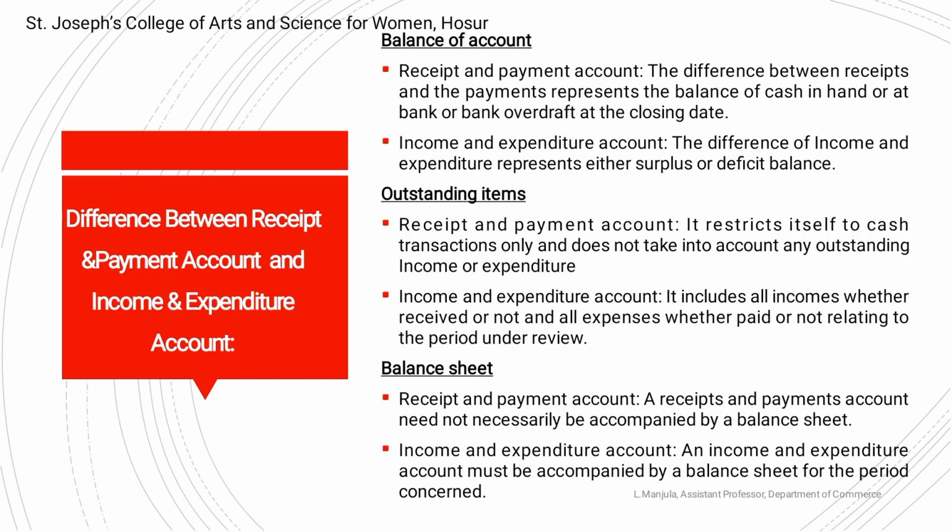Outstanding items. Receipts and payments account restricts itself to cash transactions only and does not take into account any outstanding income or expenditure. Income and expenditure account includes all incomes whether received or not and all expenses whether paid or not relating to the period under review.